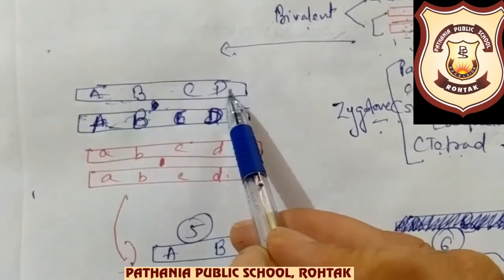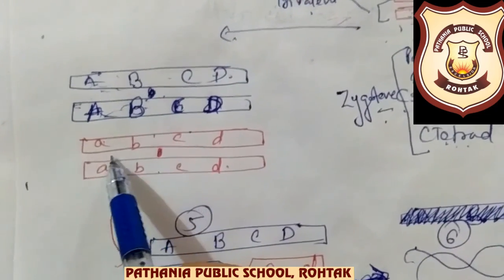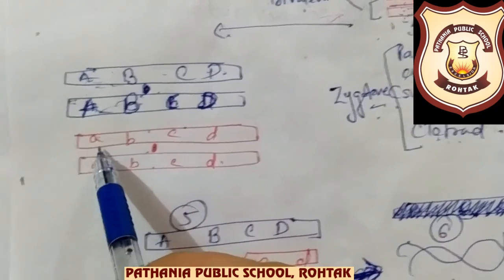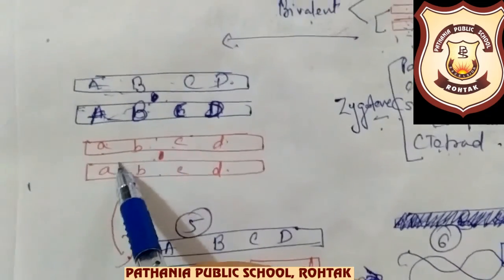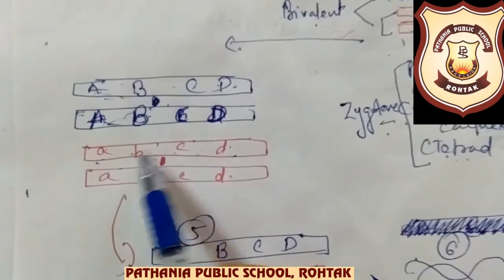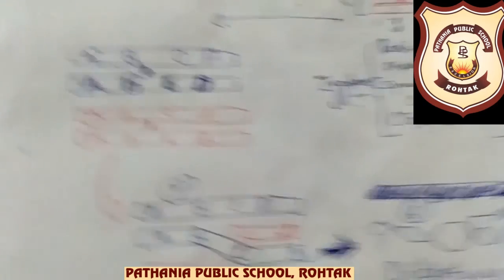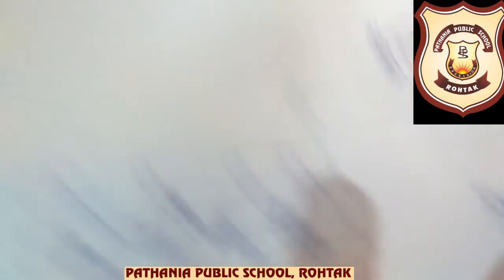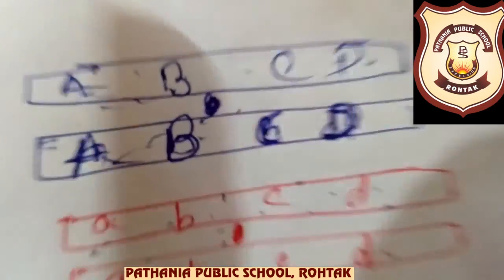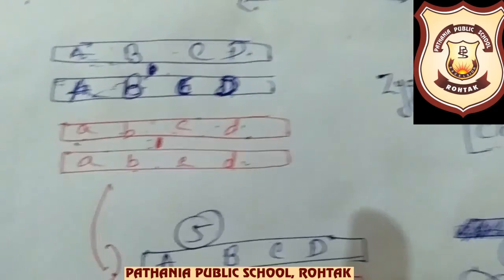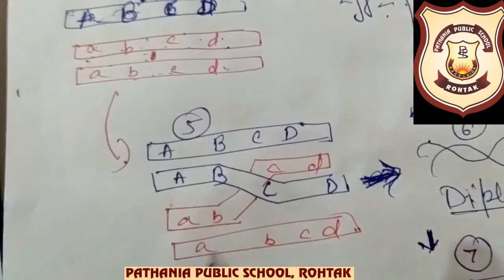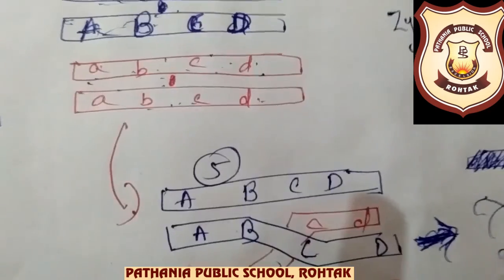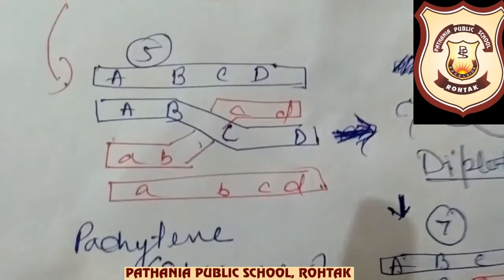Okay, now this only I have drawn here, because here I want to show you the genes also. Suppose this black color I am showing with the maternal chromosome. So on this maternal chromosome A, B, C, D genes are there, and this is its sister chromatid. And on this paternal chromosome, as it is its homologous, the same type of genes will be there, but they may be in the contrasting form. So A, B, C, D genes are there. So these two are homologous chromosomes in the tetrad form. Okay, so this one thing has happened, that these are homologous chromosomes in tetrad form.